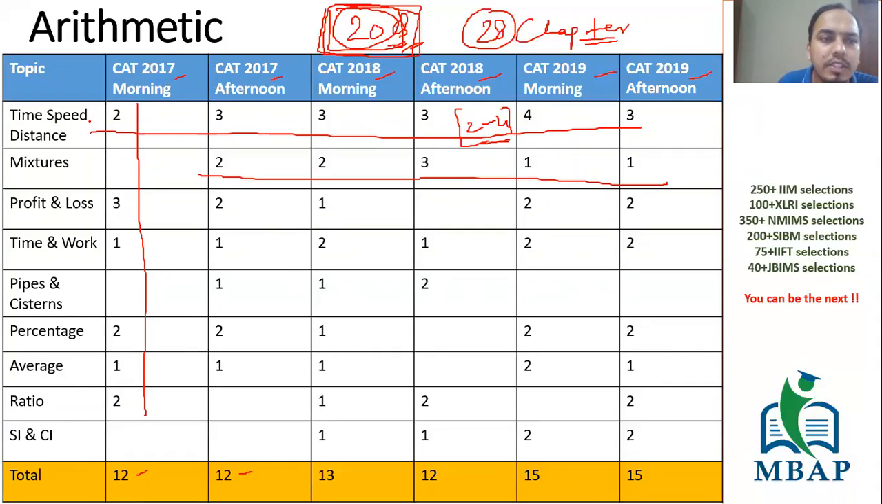So for time speed distance, on average you get 3 questions. Mixture and allegation, on average you get 2 questions. Similarly, profit and loss, on average you can say 2 questions.